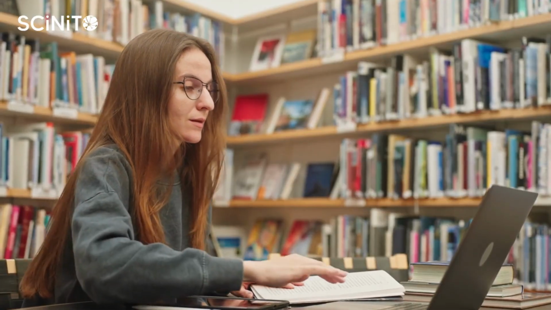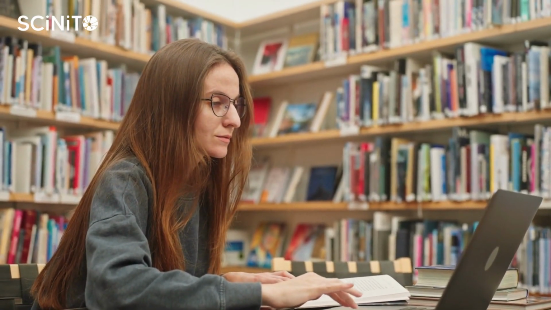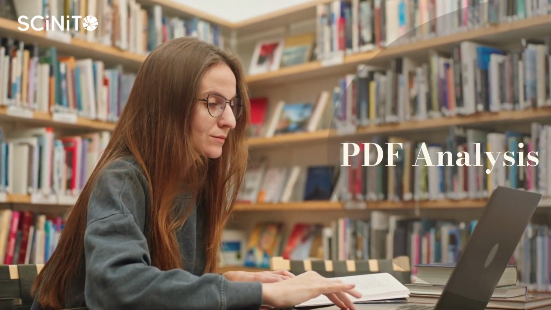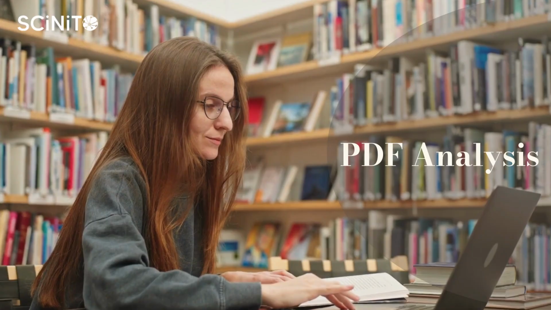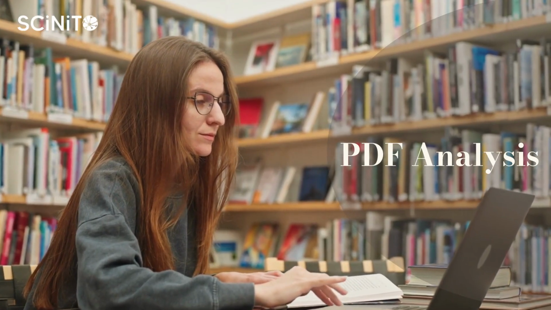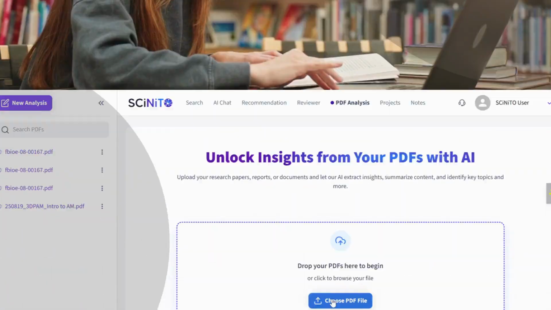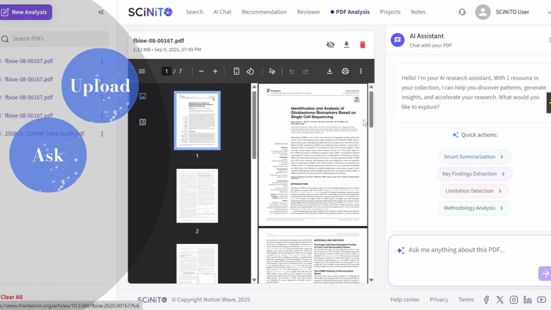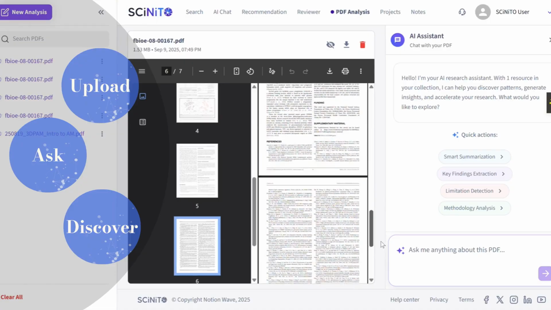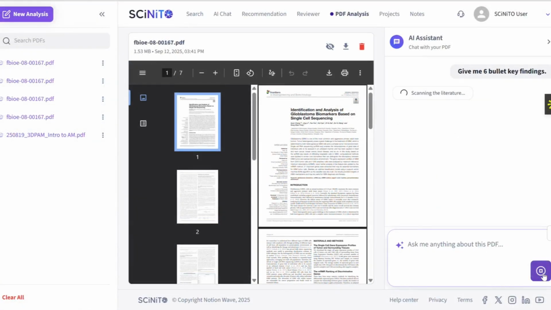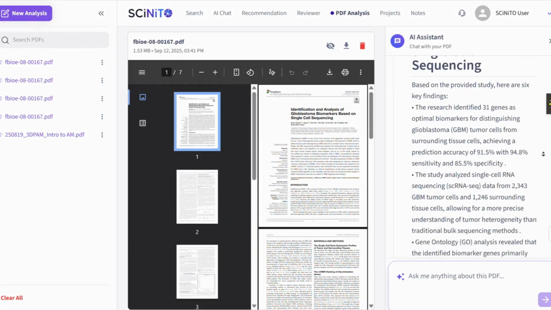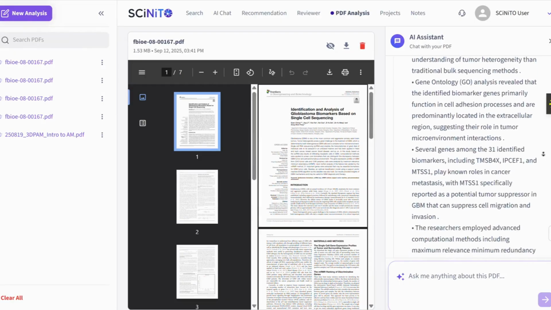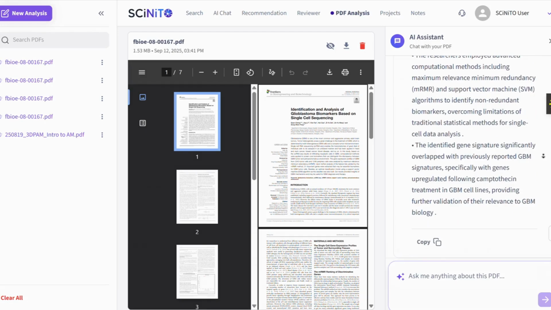Tired of spending hours sifting through dense papers? With SCiNiTo's new PDF analysis, you can upload any article and get instant structured insights, faster than ever before. Simply upload your paper. Instead of endless scrolling, just ask SCiNiTo what you need to know and get precise answers in seconds. Summarize key findings instantly, so you grasp the essence of a study without reading 25 pages.